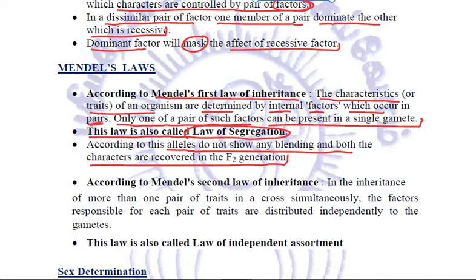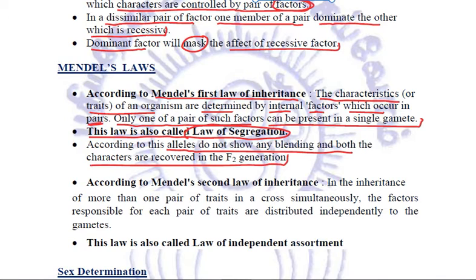The parents are crossbred and the first generation is called F1, that is the first filial generation. And when the organisms of the first generation are crossed, then we get the second generation, that is the F2 generation, also called the second filial generation.